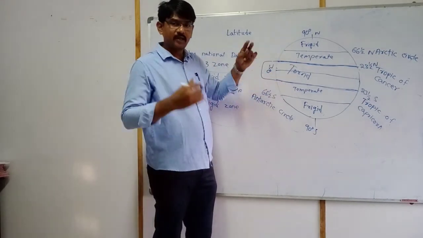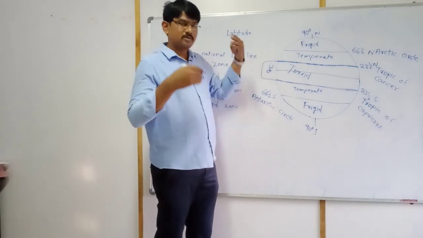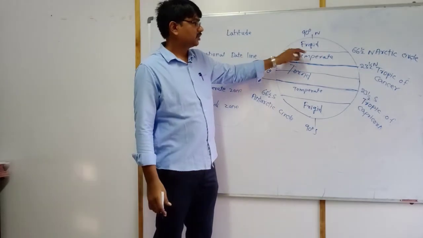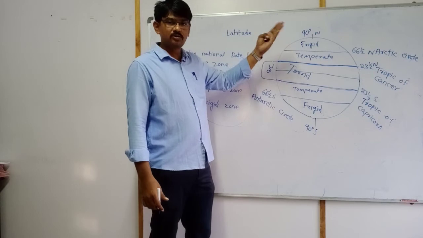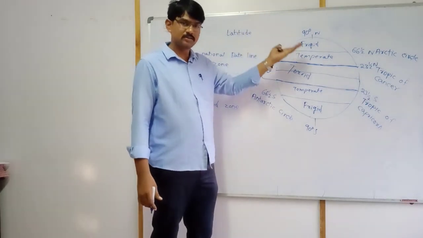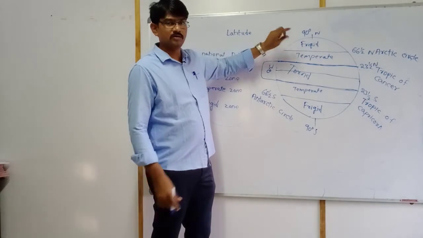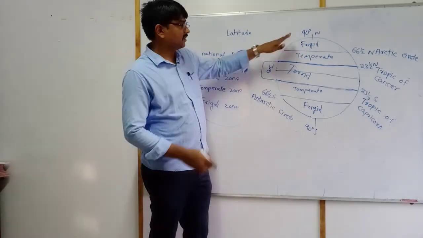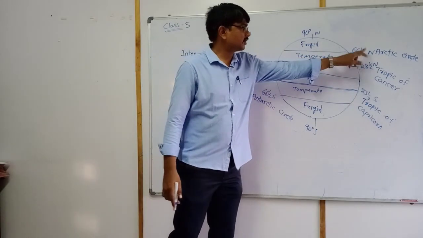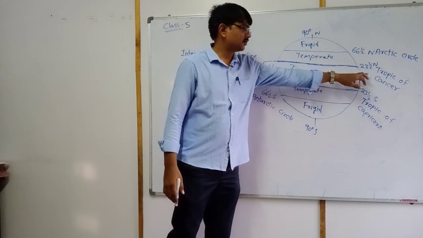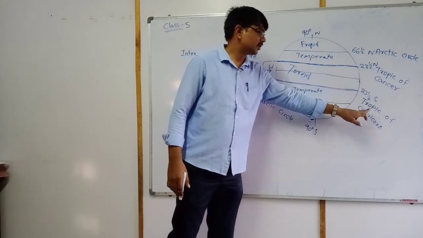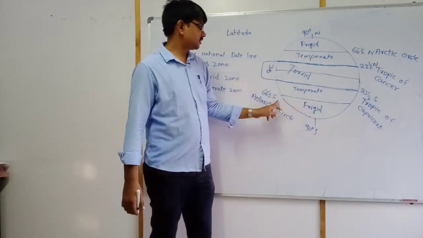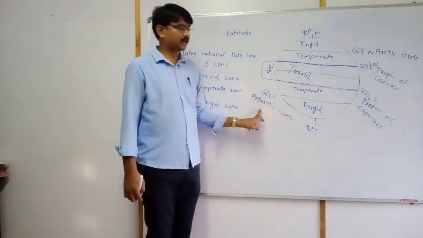Temperate zone, neither too cool nor too warm, with average cooling and average sunny days. Frigid zone, totally cool. To understand these zones, these names are given: 23 and a half north, Tropic of Cancer, 23 and a half south, Tropic of Capricorn, 66 and a half north, Arctic Circle, 66 and a half south, Antarctic Circle.